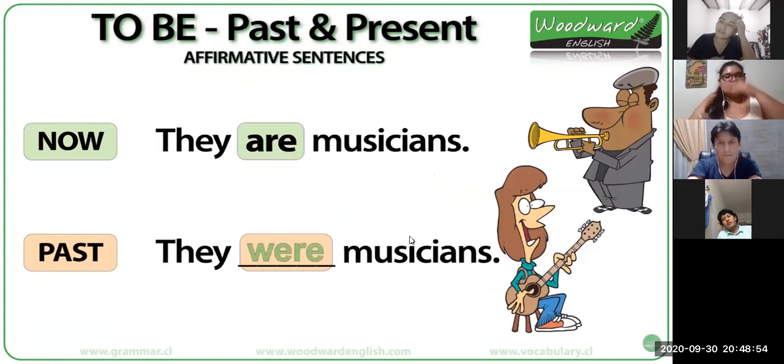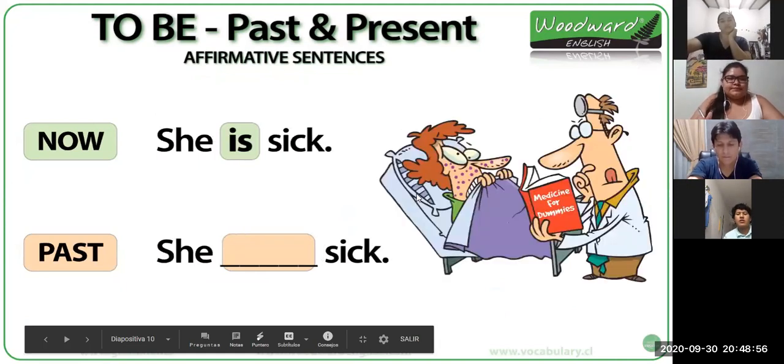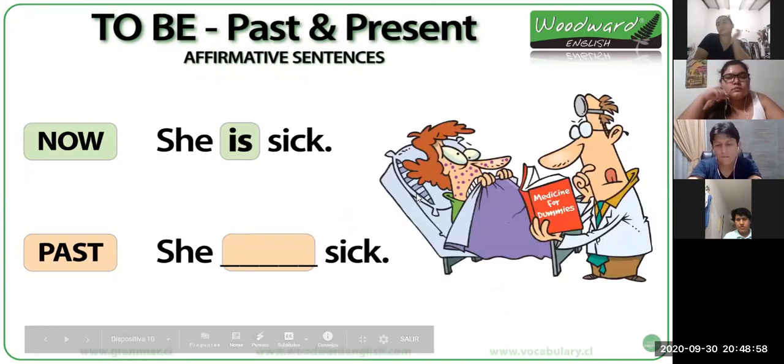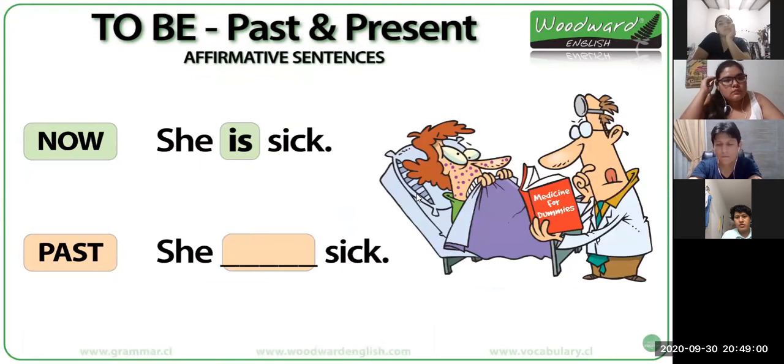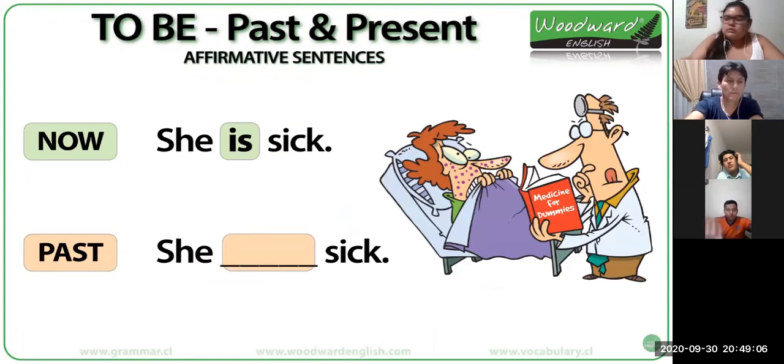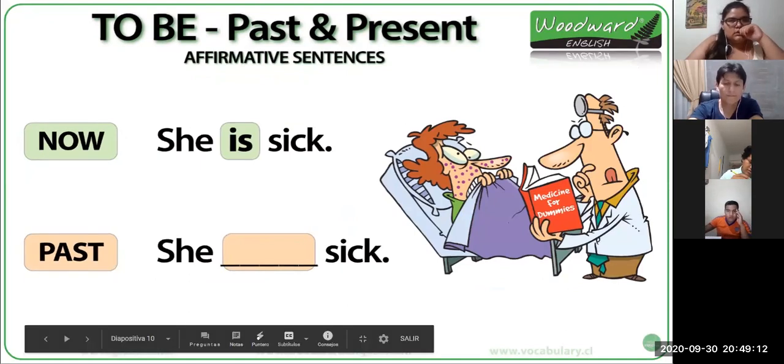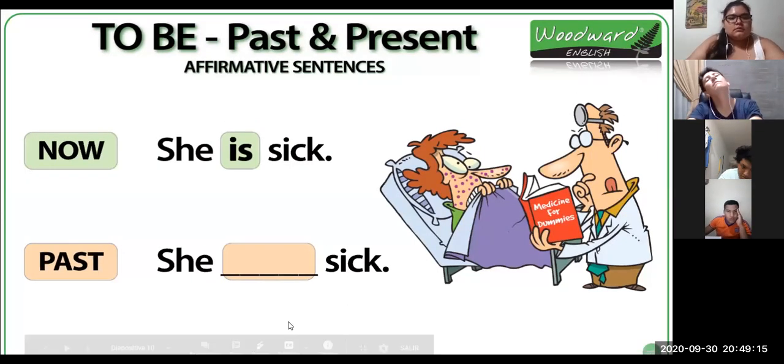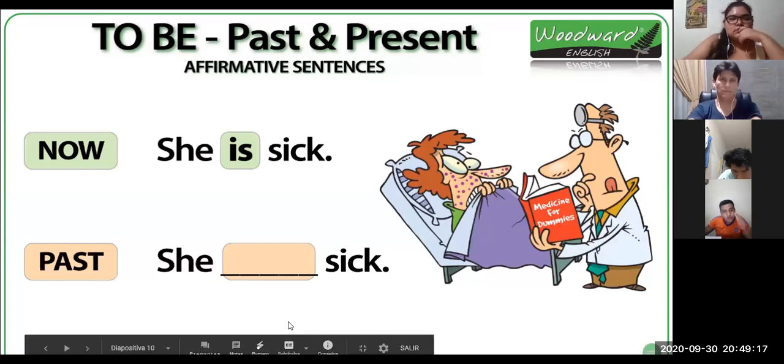They were musicians. Gabriela, she is sick. Gabriela? I guess Gabriela is not here. Hubert, she is sick. Hubert, your microphone. Perdón.